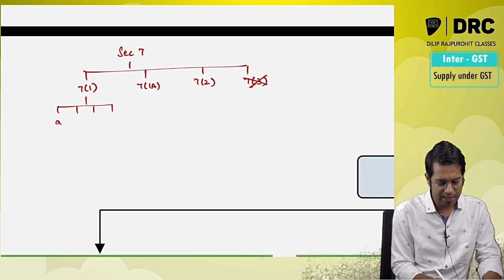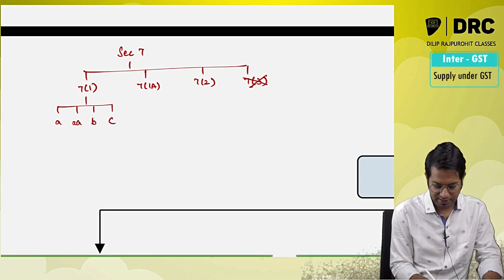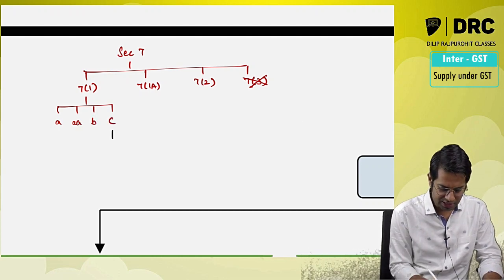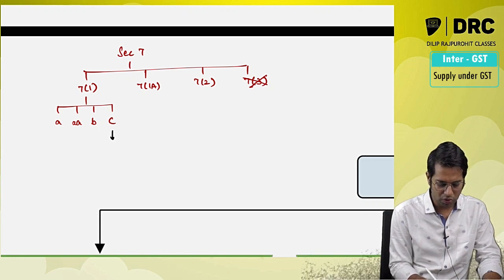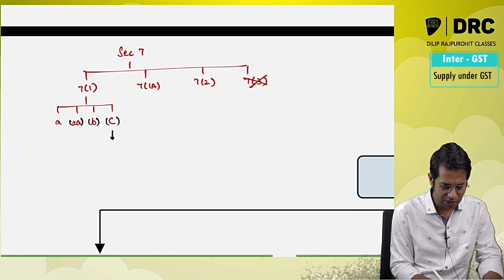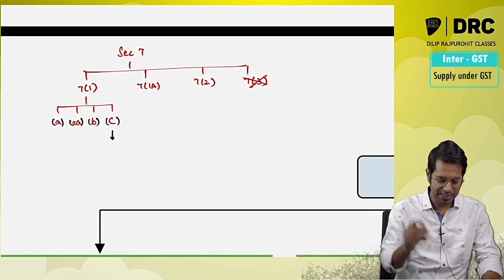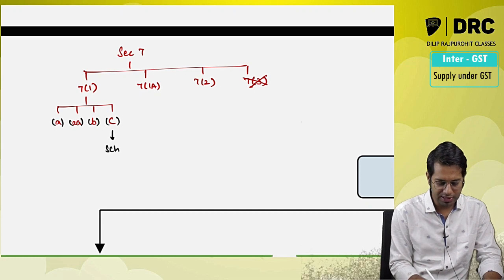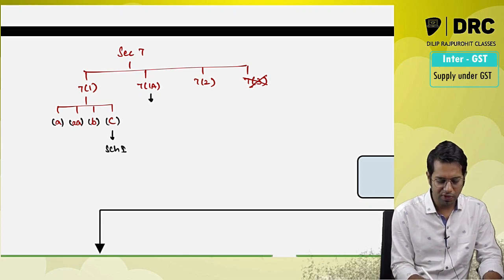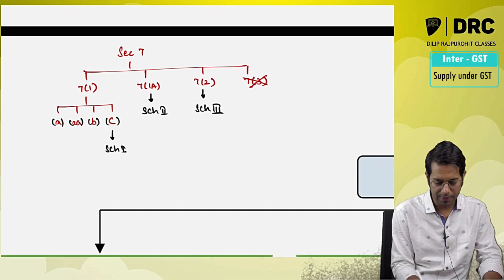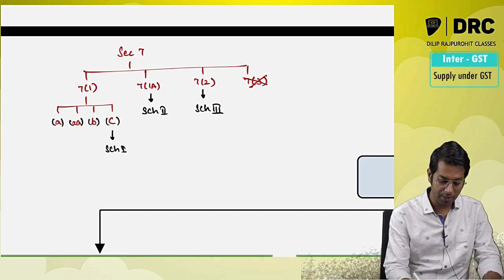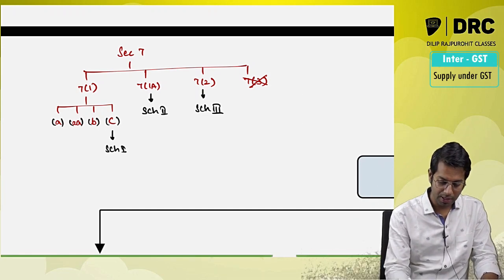Then section 7(1)A, section 7(1)AA, section 7(1)B and section 7(1)C, wherein with section 7(1)C you are supposed to read section 7(1)A, 7(1)AA, B and C. With section 7(1)C you are required to read schedule 1, with 7(1)A you are required to read schedule 2, and with 7(2) you are required to read schedule 3. So this is the basic bird's eye view of this topic.